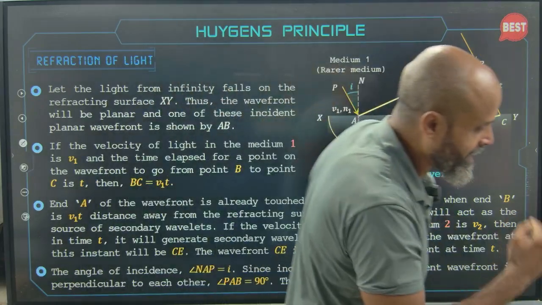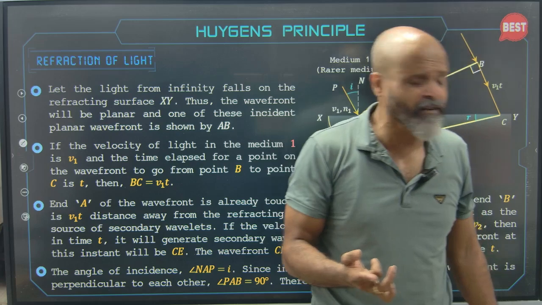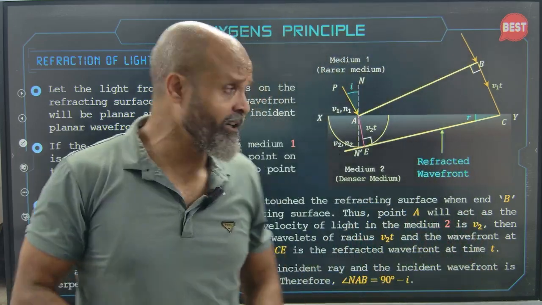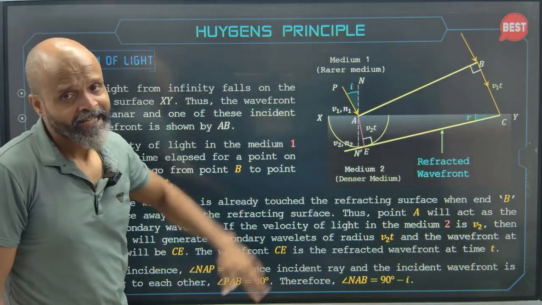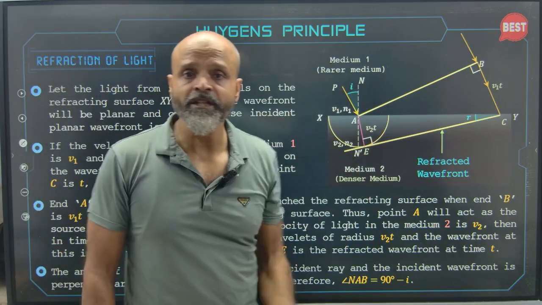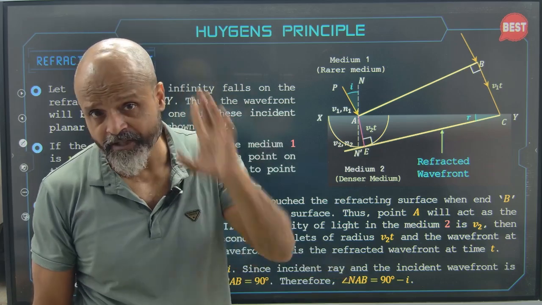Now we come to refraction. So what happens in refraction? The light rays basically travel from a rarer to a denser medium, and as soon as they do that, their velocity changes, their wavelength changes, however their frequency remains the same.